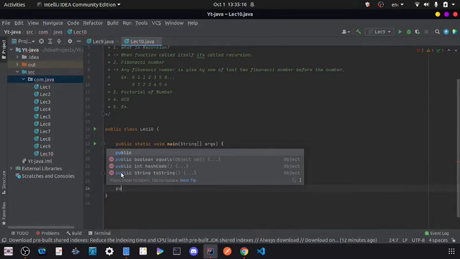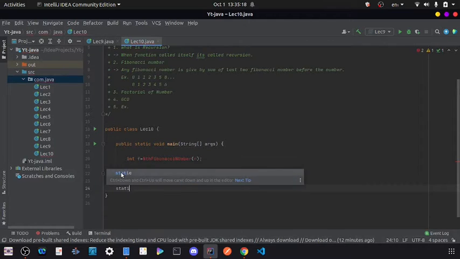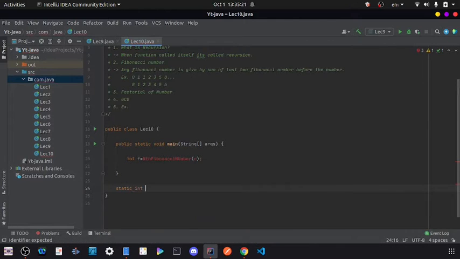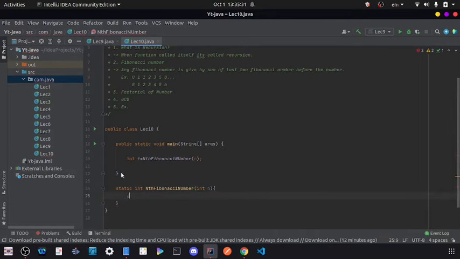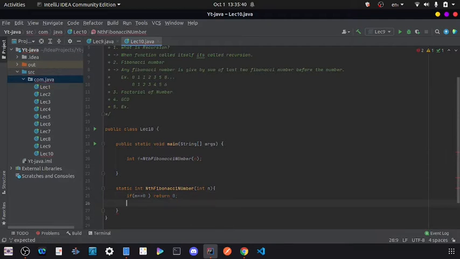In the last lecture I told you to write static first, then our return type will be int only, and then the function name, the Fibonacci number. It will take one argument, int n. Then, if n is equal to 0, our 0th Fibonacci number will be 0, so we have to return 0, and our first Fibonacci number will be 1.